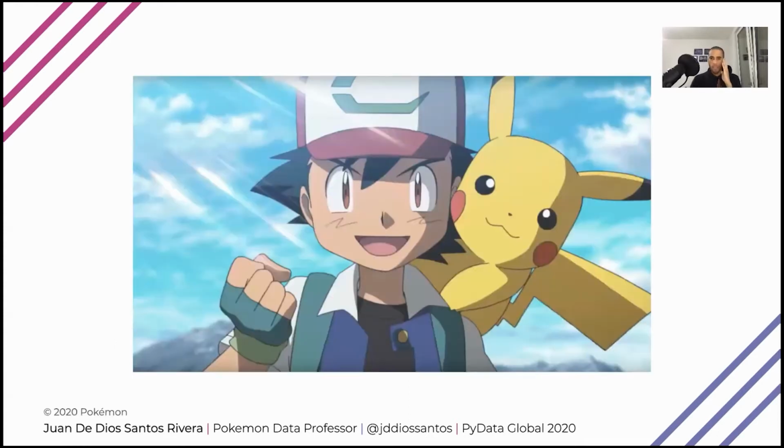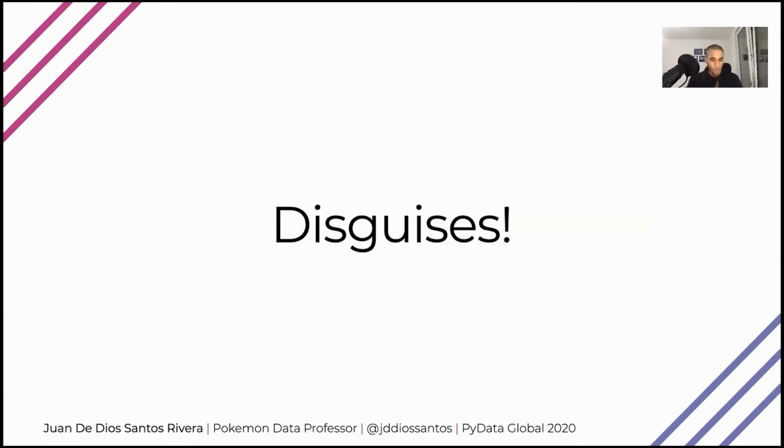And the goal of Team Rocket for over 10 years has been to capture Pikachu. That's right, this nice yellow rat that we have here, or this one I have here. And for doing so, they employed all sorts of techniques, which includes traps, tricks, and more tricks. And the most iconic one is disguises. That's right. They wear different clothes. They try to hide themselves or pretend to be another person to try to trick Ash into thinking they're someone else. And of course, with the goal of capturing Pikachu.